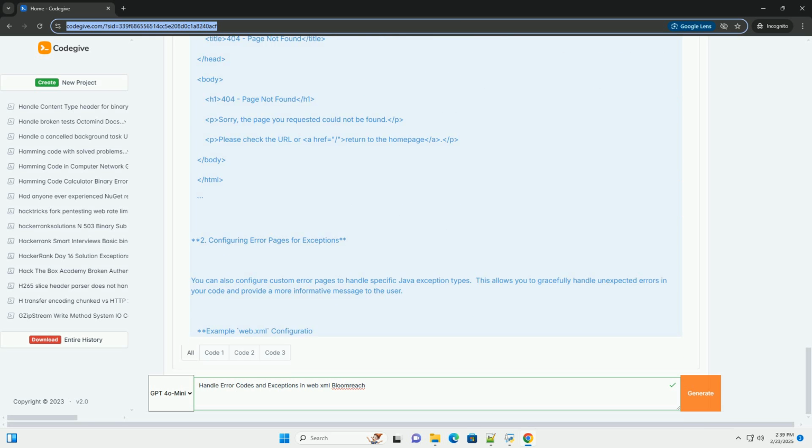6. Code example, putting it all together. This example shows how to use a filter, a custom exception, and error pages in combination. 1. Custom exception. 2. Servlet, example of throwing the exception. 3.